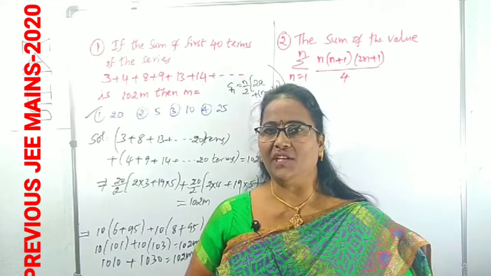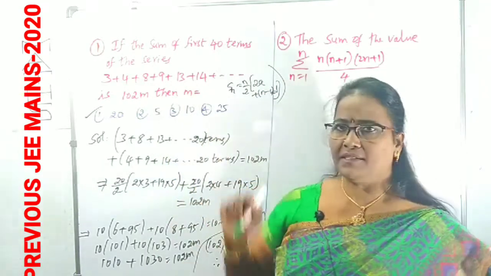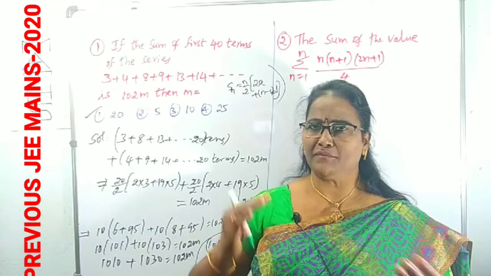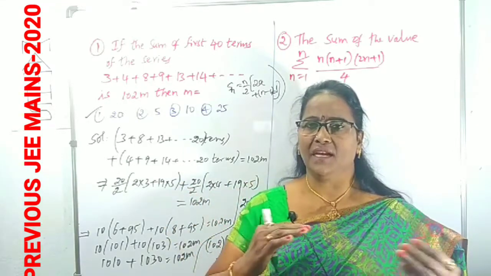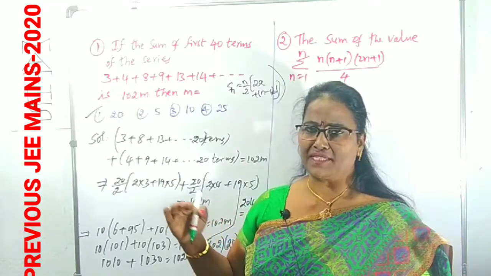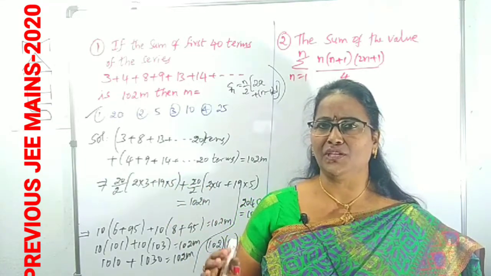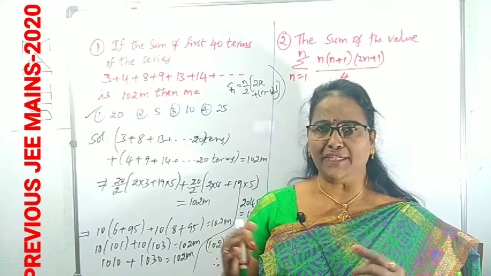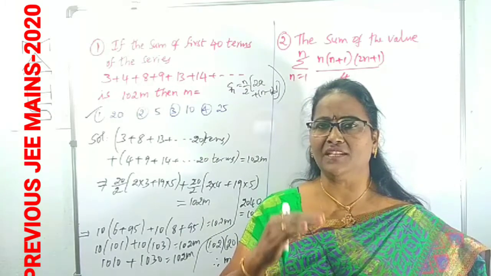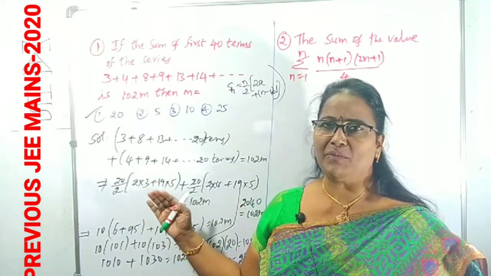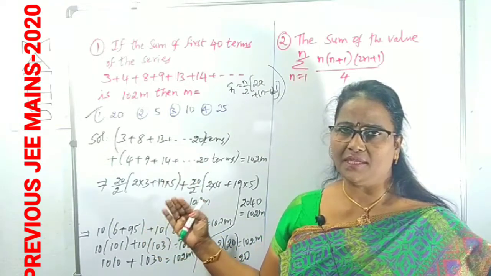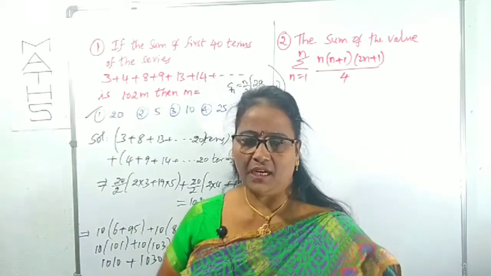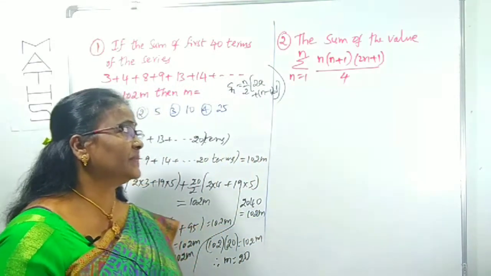Clear? Here what I did: by observing that the direct series is neither AP nor GP, we can rewrite the terms: first term, third term, fifth term as one set, and second term, fourth term, sixth term, etc. as another set. The total 40 terms I separated as 2 sets. Each set contains 20 terms. If you write like this, you can easily recognize that those 2 sets form an AP series, which is a known series. Easily you can find its summation. That's it. Clear? Right.